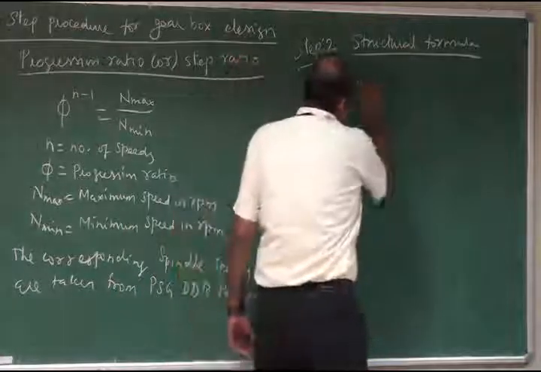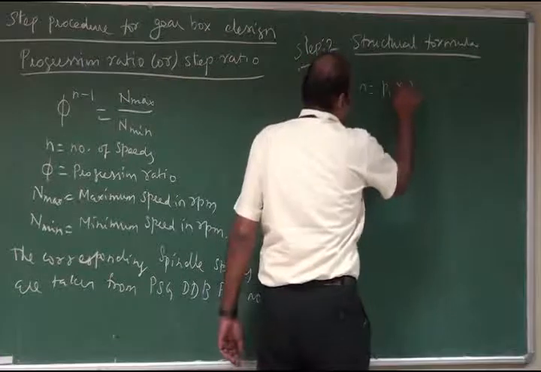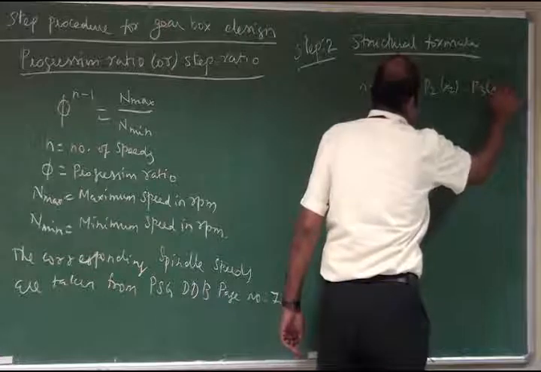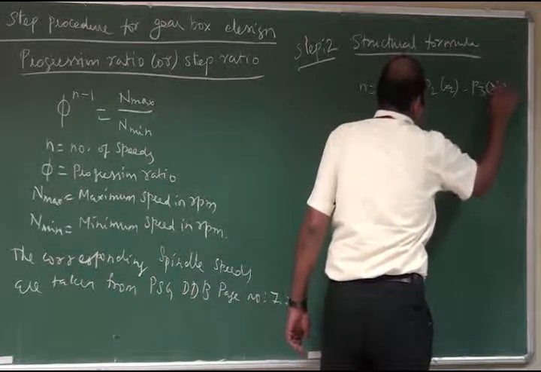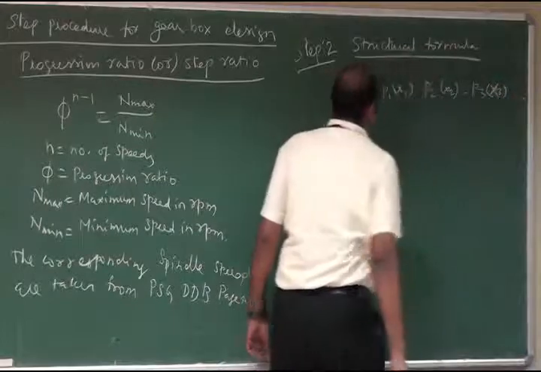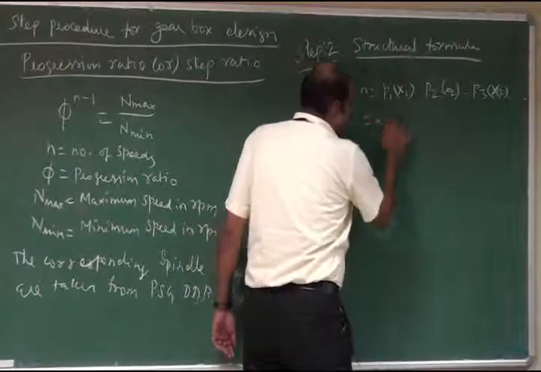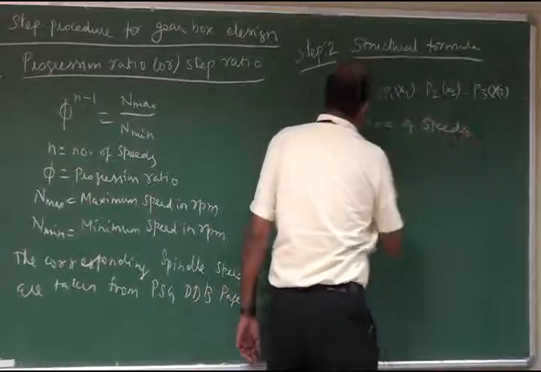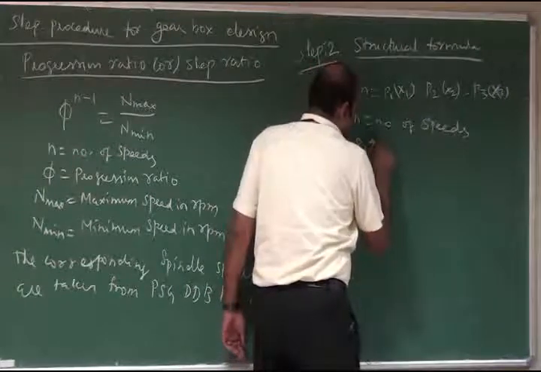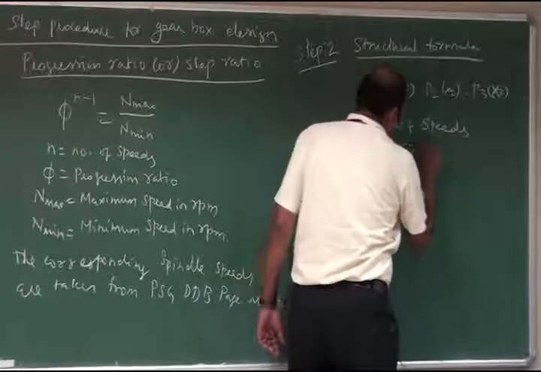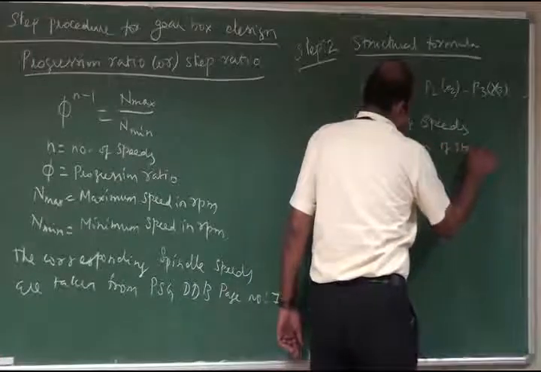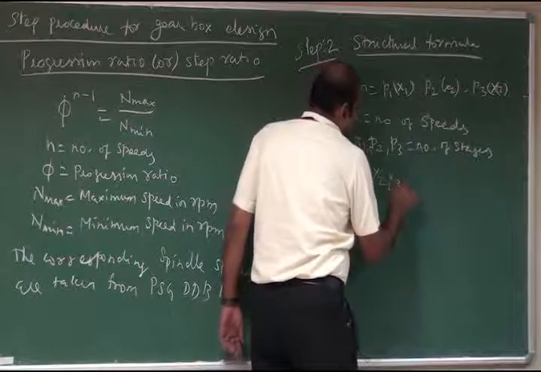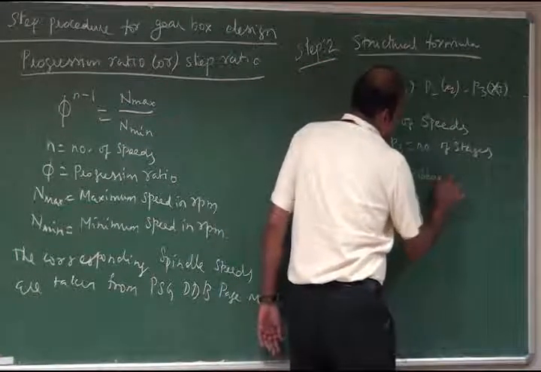Here n is equal to p1 x1, p2 x2, p3 x3, like this. n is the number of speeds, p1, p2, p3 are the number of stages, and x1, x2, x3 are the characteristics of the stages.